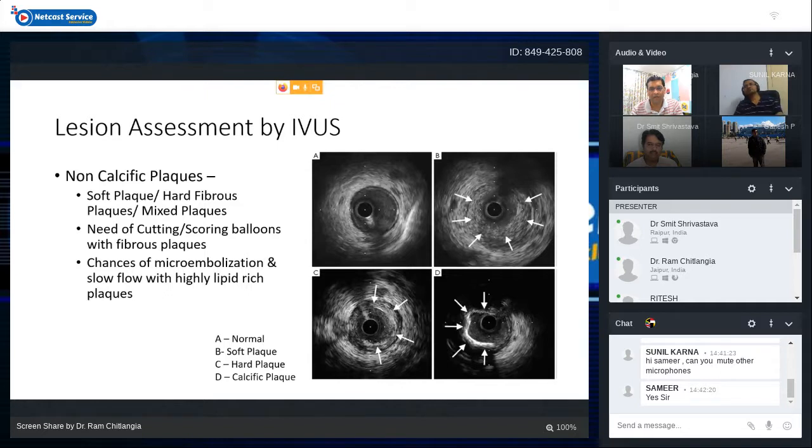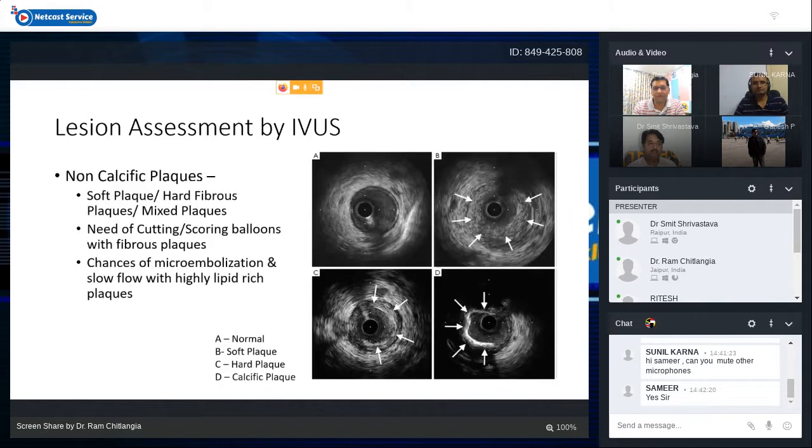So on panel A, this is normal coronary. B will be the soft plaque, where the chances of microembolization and no reflow will be very high. Fibrous plaque on C will require some additional type of lesion modification, and D is again the calcific plaque, which requires some type of atherectomy devices.